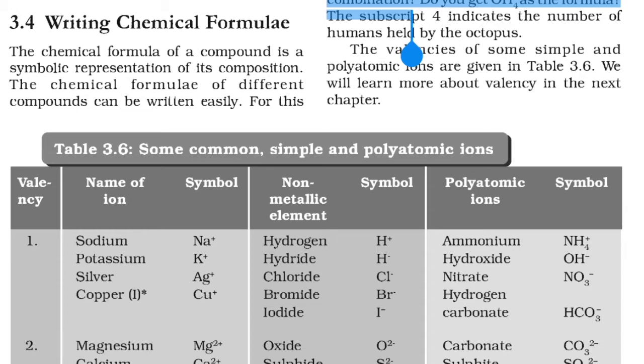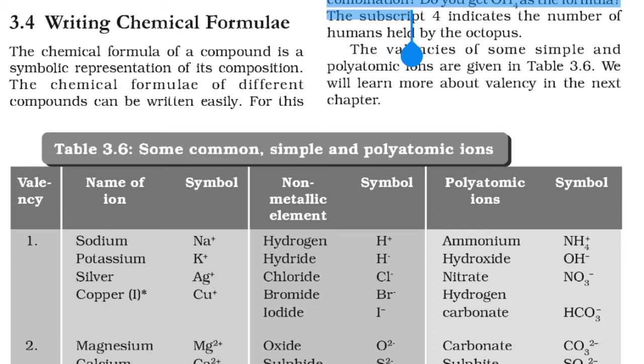For example, NaCl is the chemical formula of sodium chloride, and it tells us that sodium chloride is made up of sodium and chlorine: Na means sodium, Cl means chlorine. The full name is not written, only the symbols, so we call it a chemical formula.